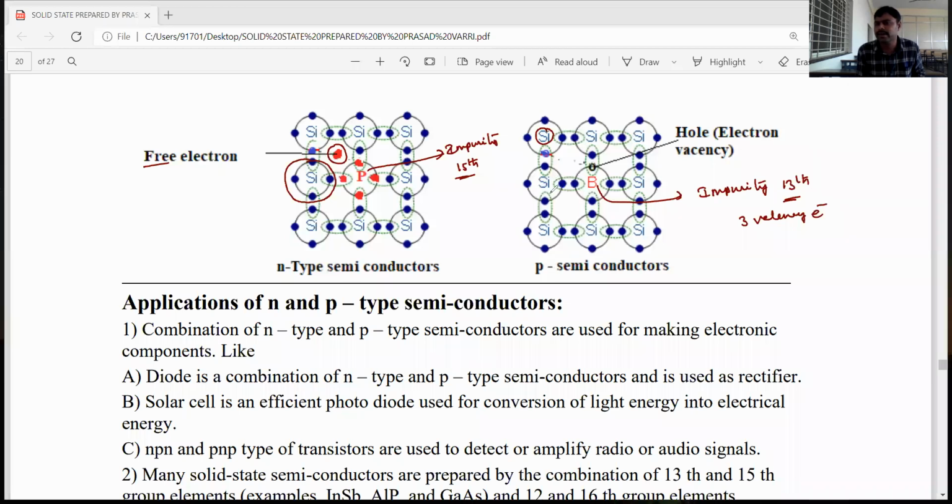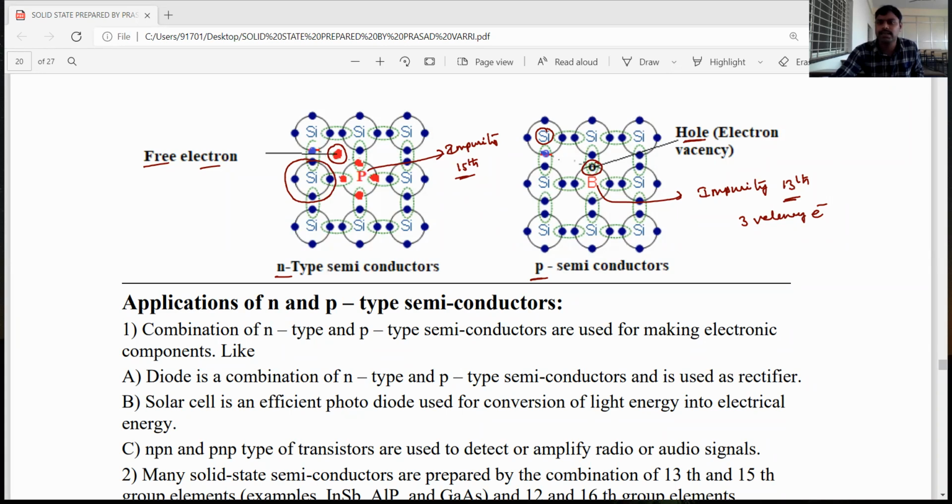But around the silicon, 4 electrons are needed, so 1 is vacant. This is the hole, or electron vacancy. So the conductivity in p-type semiconductors is due to the majority of holes. In n-type semiconductors, conductivity is due to the majority of free electrons. Okay, dear students, I hope you understood.